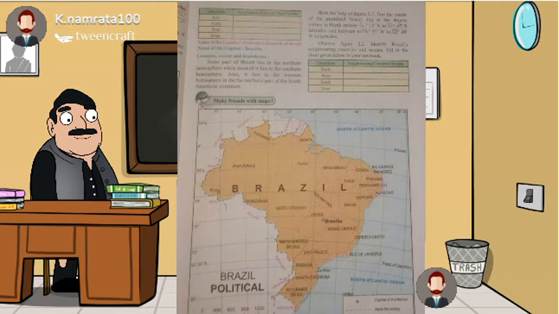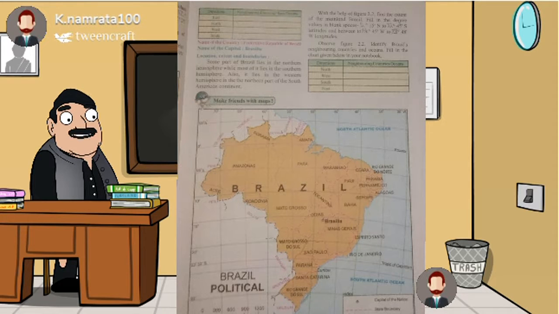Fill in the degree values in blank spaces. So I am telling you the answers directly. 5 degree 15 minute north to 33 degree 45 minute south latitudes, and between 34 degree 45 minute west to 73 degree 48 minute west longitude.